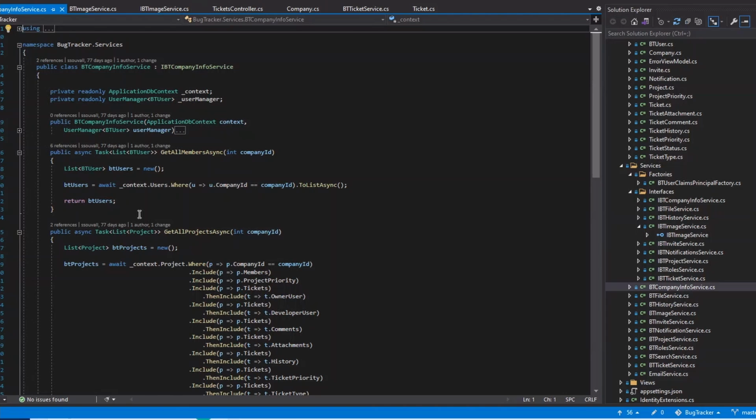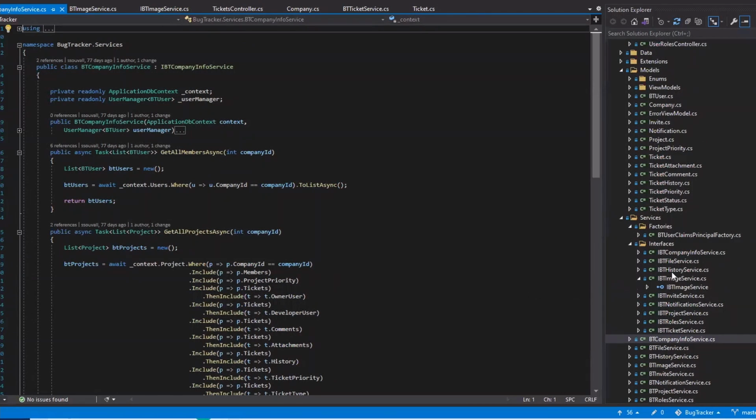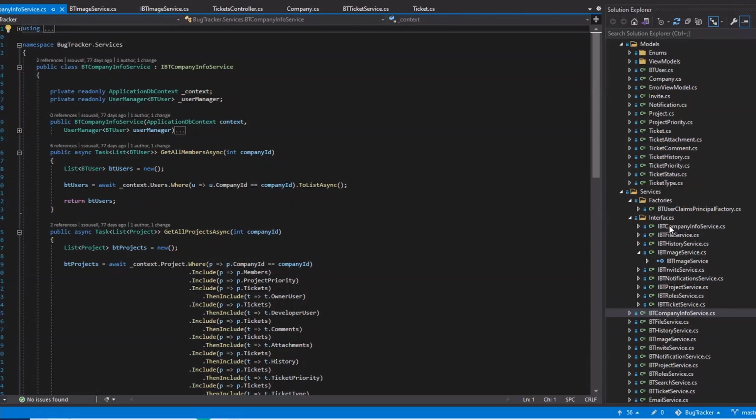We want just the stuff for the company. So we've got this interface, IBT company info service, that's implemented into this class right here. This only has one responsibility, and I mean, it's got a lot of methods, but basically its only responsibility is to grab information about the company.